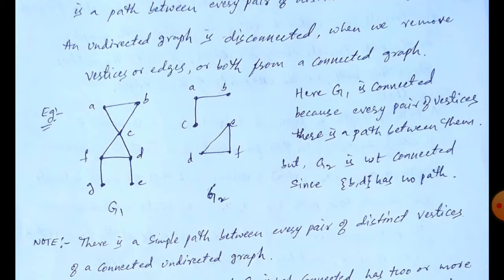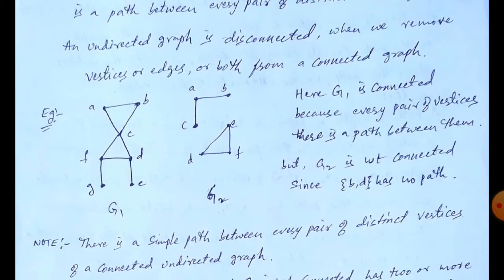In G1, observe, if you take any pair of vertices, A, B, A, C, like that, A, F, A, G, A, E, D, C, like that, you can take any two vertices.